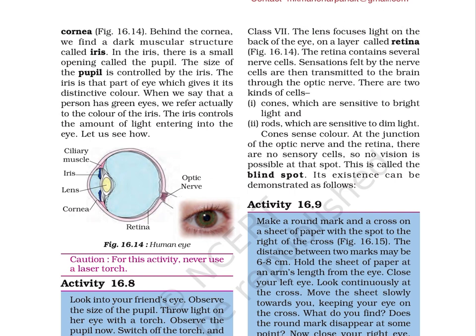There are two kinds of cells. First, cones, which are sensitive to bright light, and second, rods, which are sensitive to dim light. Cones sense color. At the junction of the optic nerve and the retina, there are no sensory cells, so no vision is possible at that point. This is called the blind spot. Its existence can be demonstrated as follows.